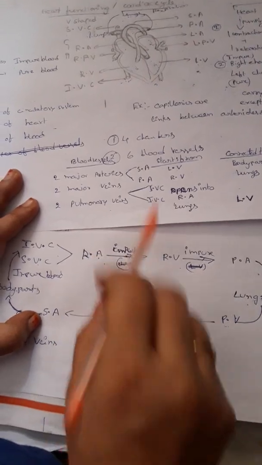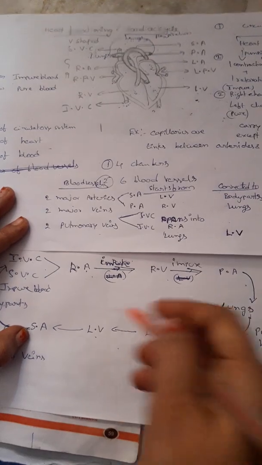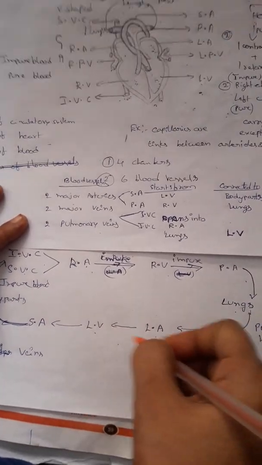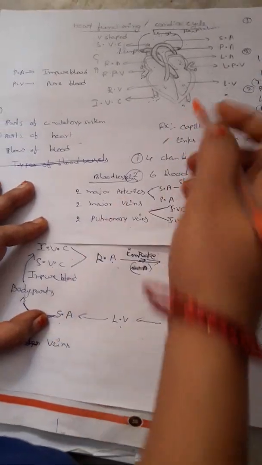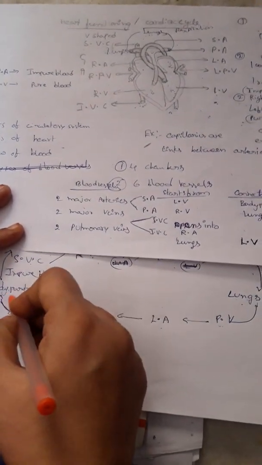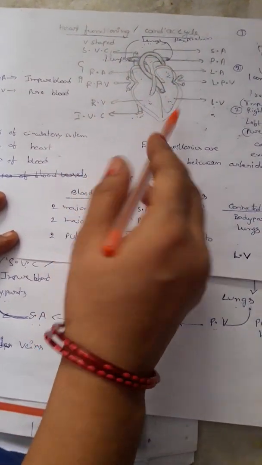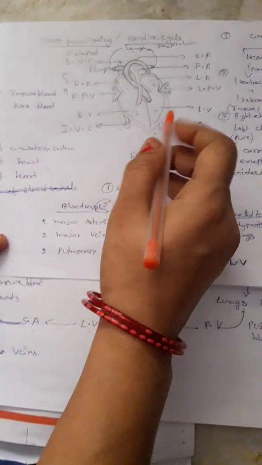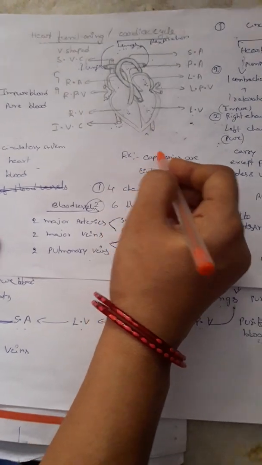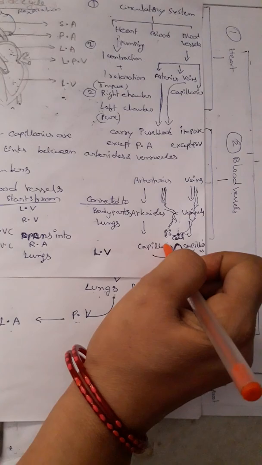You have to remember the blood vessels which open into the heart so that you can easily understand this. The systemic aorta is the major artery which distributes blood to the body parts. This major artery is divided into arterioles and arterioles into capillaries.